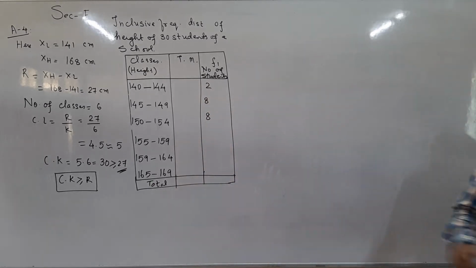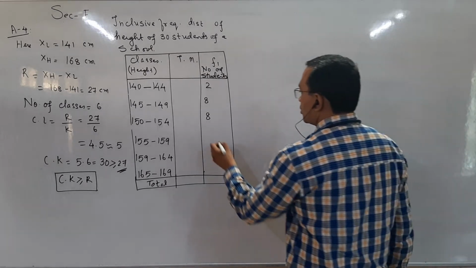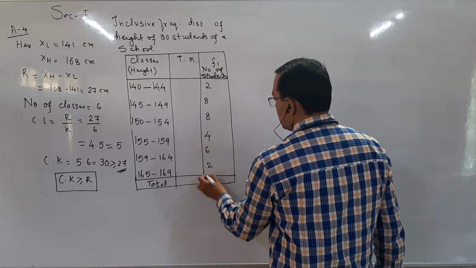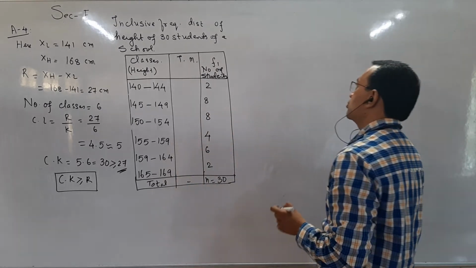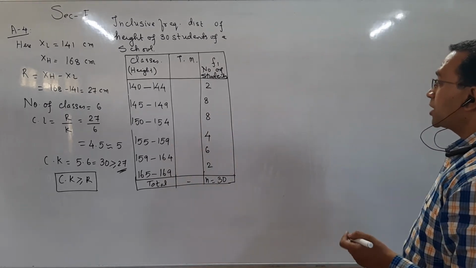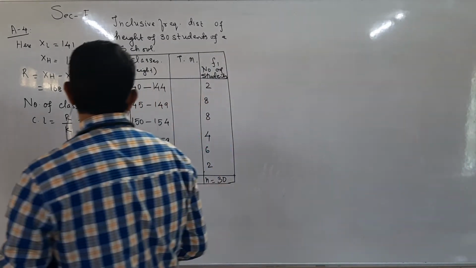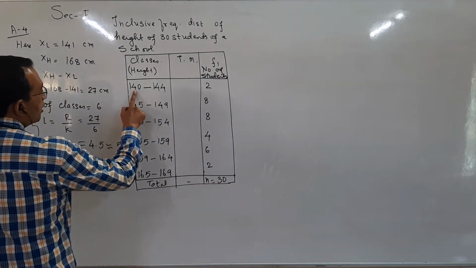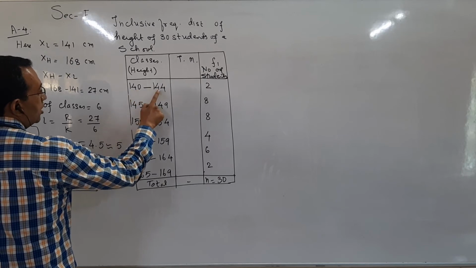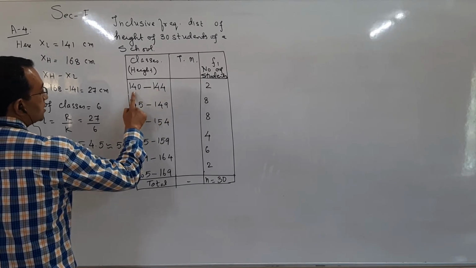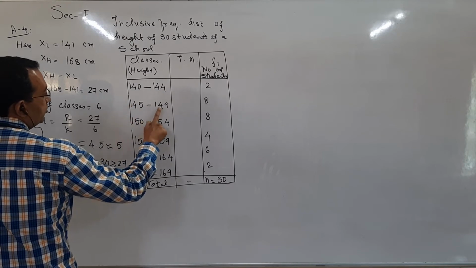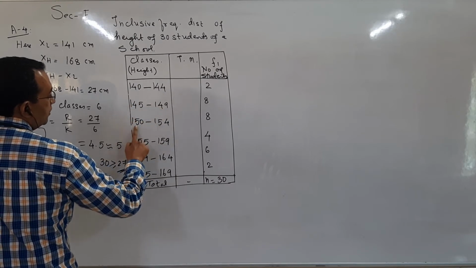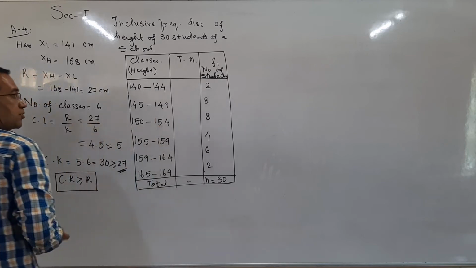Total will be 30 students. Now what are the boundary points, students? Pay attention. From lower limit subtract 0.5 and to upper limit add 0.5. So 139.5 to 144.5, 144.5 to 149.5, 149.5 to 154.5.